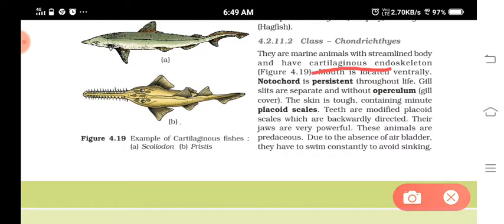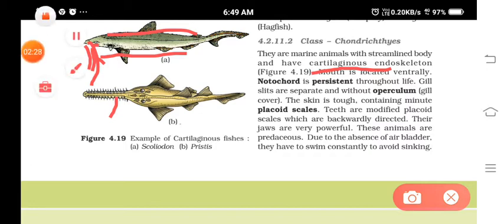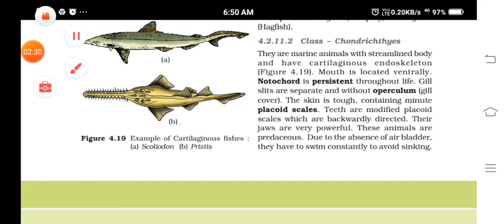You can see that the mouth is located ventrally, not at the tip. You can see the mouth on the ventral side. This is the dorsal side and this is the ventral side. Near to this only you can see the mouth. Then the notochord is persistent; notochord is seen all through the life.